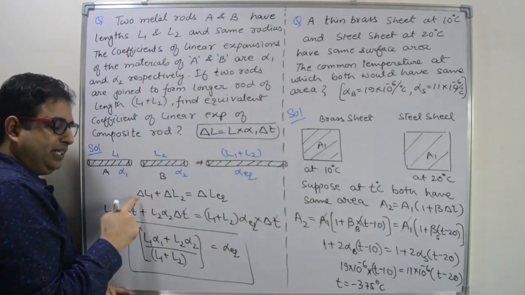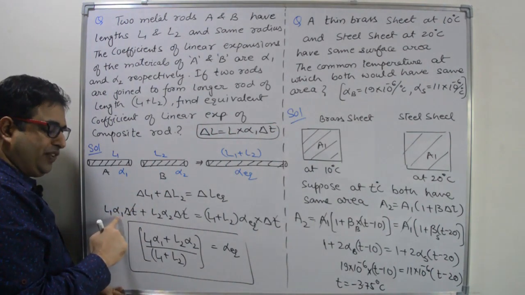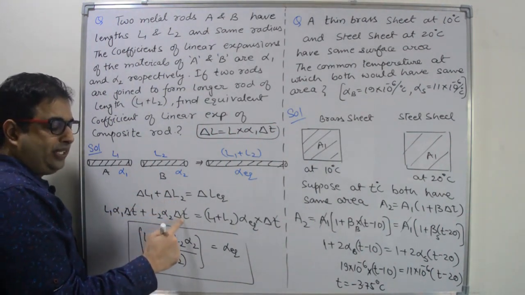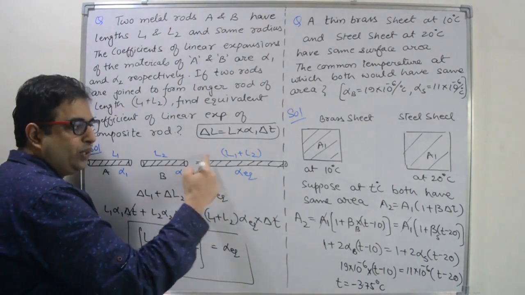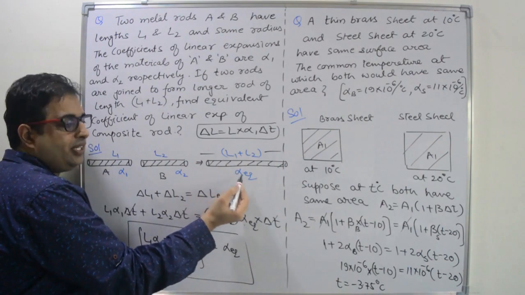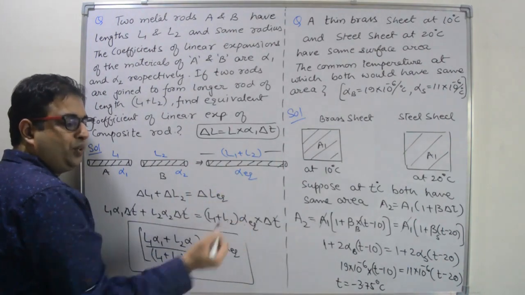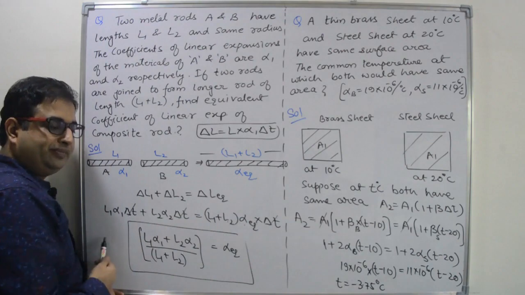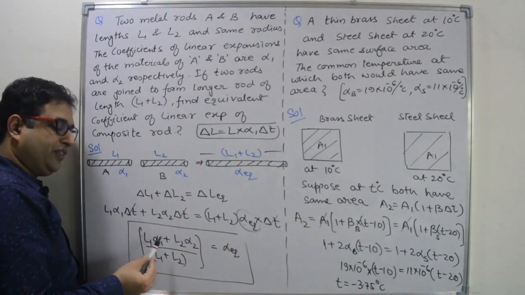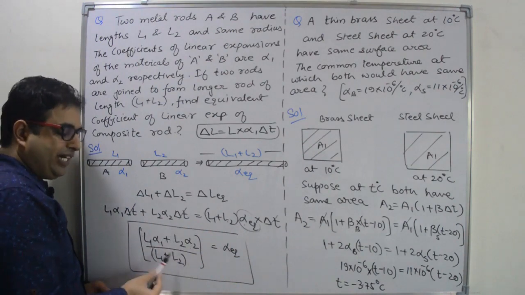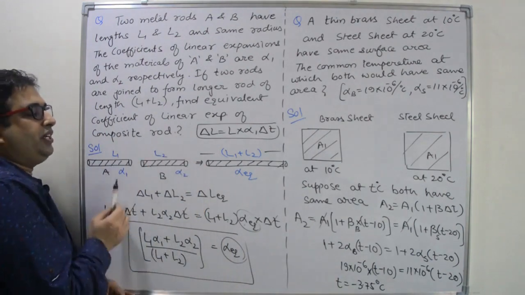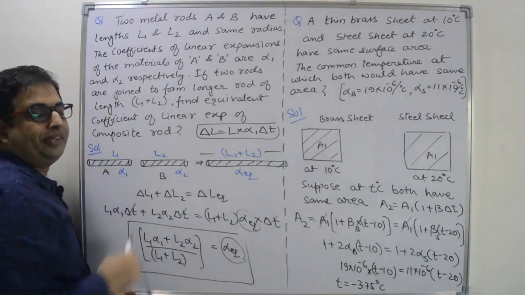Use this formula. Delta L1 is L1 alpha 1 delta T. Delta L2 is L2 alpha 2 delta T. Delta L equivalent, what is the length? Length is L1 plus L2, expansion coefficient alpha equivalent into delta T. Delta T will cancel out and calculate the value of alpha equivalent, that is L1 alpha 1 plus L2 alpha 2 divided by L1 plus L2, that is the equivalent expansion coefficient of the composite rod.